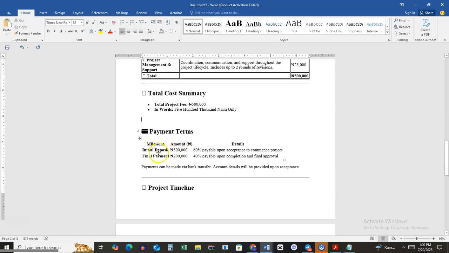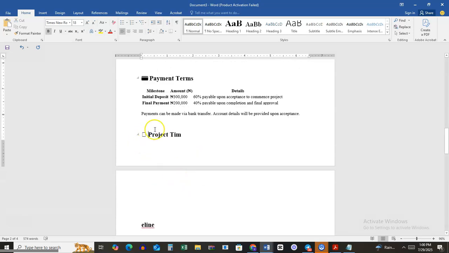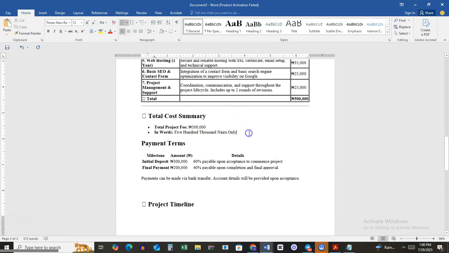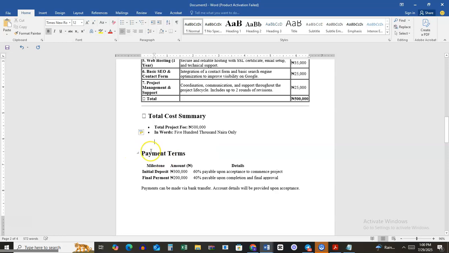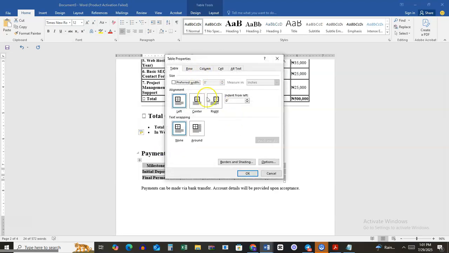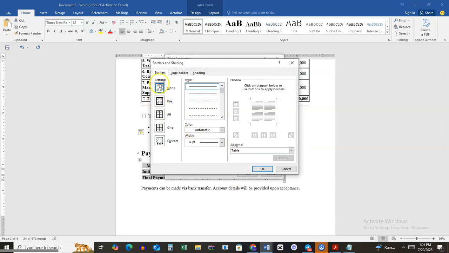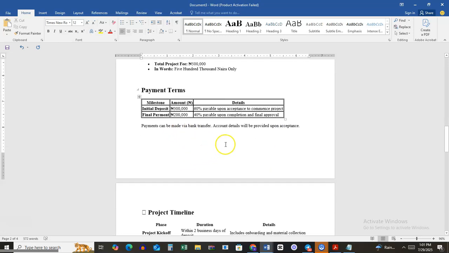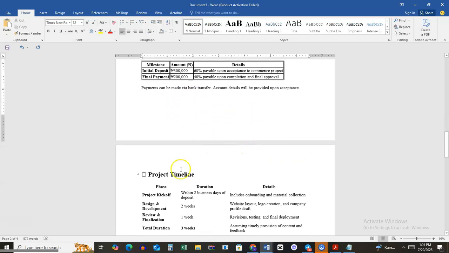So payment terms. So all this is about. Put this here. Okay, so I'm just formatting it just to show you what you can do with it. So I can also format this table just like I did the last time. Table properties. I go to borders and shadings. I pick this one. I pick this. Make the line smaller. Okay. Have that. If the payments can be very transparent, the details will be provided upon acceptance. Okay. So however you want to do it.